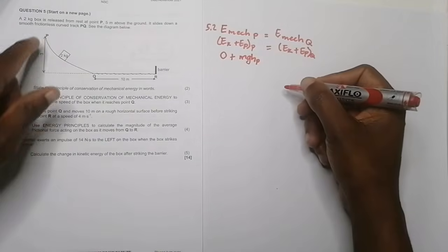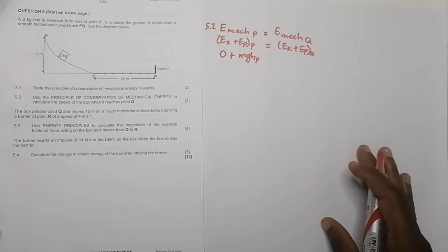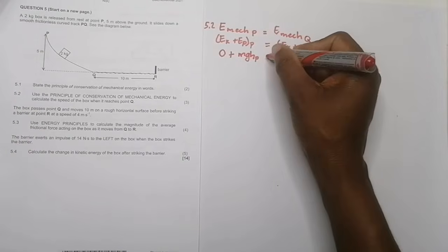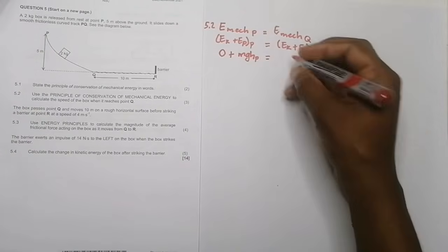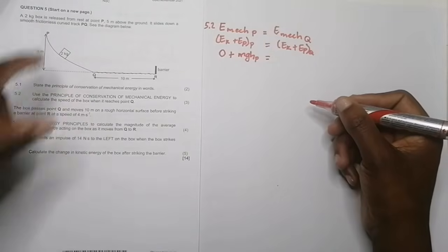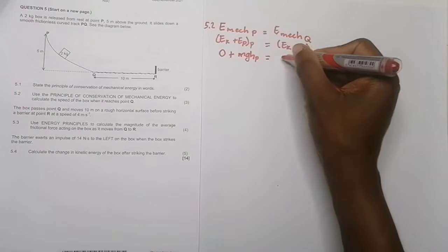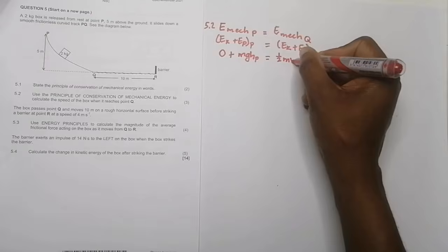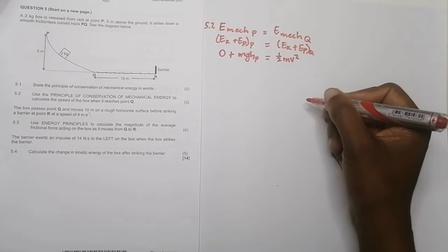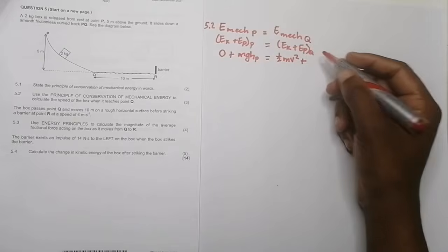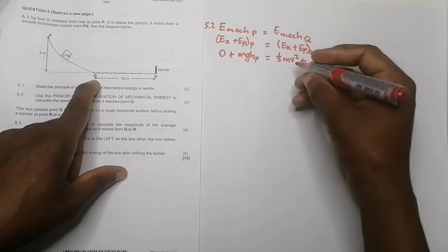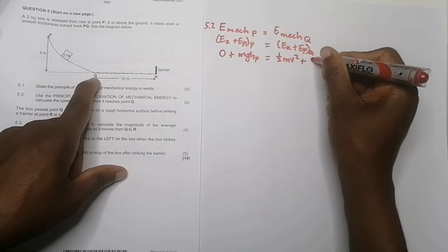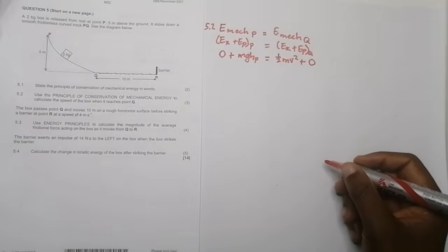So there is potential energy there because it's actually elevated in space. Okay, so from the ground there, it is actually elevated 5 meters. So kinetic energy, so we want the velocity when it gets to point Q. Okay, so that's half mv squared. But what's the potential energy when we get to Q? Of course, in this case, we've reached the place of 0 potential because the height is 0 there. So in that case, it means that becomes 0.